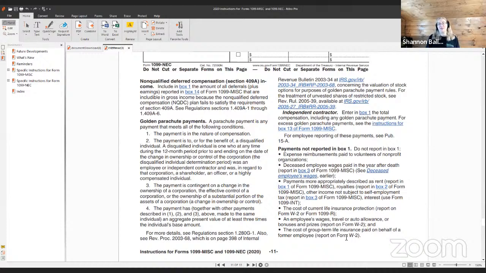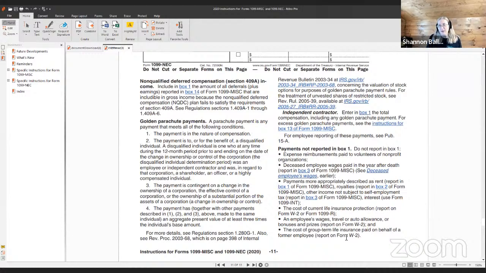I don't do taxes. I have no clue how to calculate the individual's base amount. So if you're doing a golden parachute payment, I would definitely seek the advice of a professional who's an expert in golden parachute payments. And then the next paragraph or so is just talking about the different regulation sections and bulletins that you can take a look at.